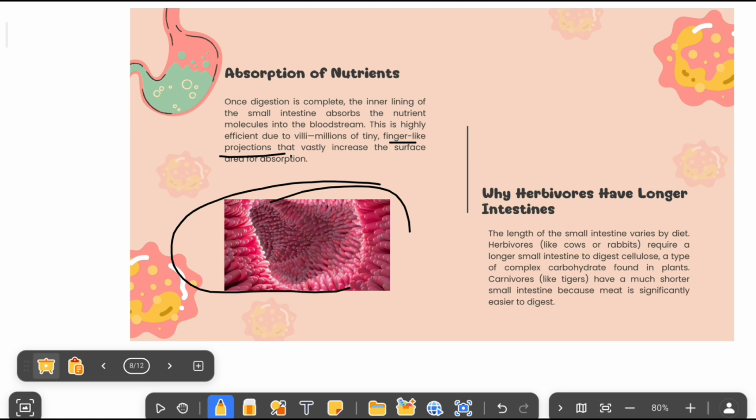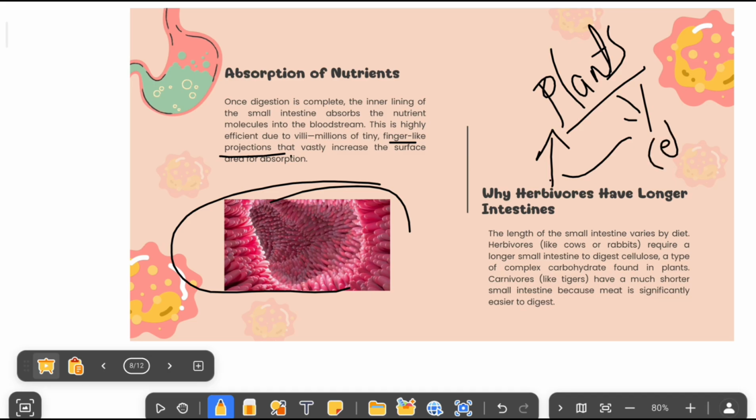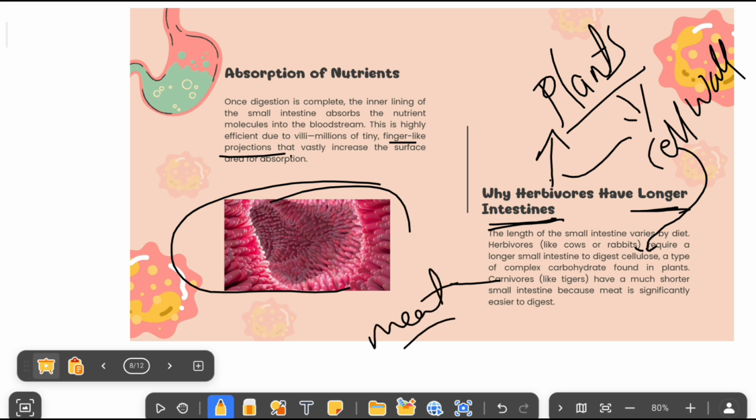A usual question for the exam: why do herbivores have a longer intestine? Herbivores eat only plants. Plants have a cell wall, and these cell walls are made up of a complex carbohydrate called cellulose. Digesting cellulose is very hard and takes time, so for that purpose they have a longer intestine. But carnivores, those who eat meat, which is easy to digest, have a shorter small intestine, like tiger and lion. For herbivores, we have cow or rabbit as examples.